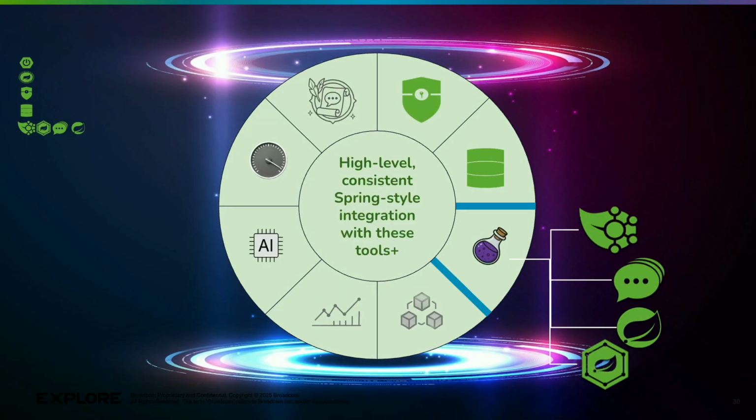Earlier, we kind of showed you those wonderful ways in which we can communicate with other apps. Again, our apps live in a distributed environment. So what if we said that we could do something very similar to what we did with Spring Data for databases? We can do it for ways in which we communicate with other apps. Specifically, if I'm using Kafka, Rabbit, or protocols like gRPC, Pulsar, through Spring, the way I send and receive messages looks exactly alike. So no matter which of these I use, once I've learned one, I can reapply that knowledge to the others. But I still can access the specialized skills that each one has, and Spring simplifies that for us.